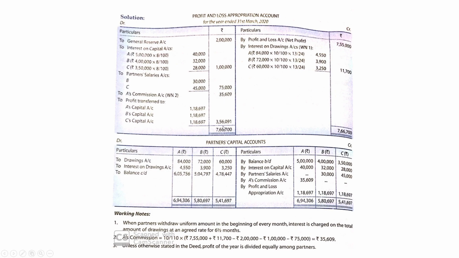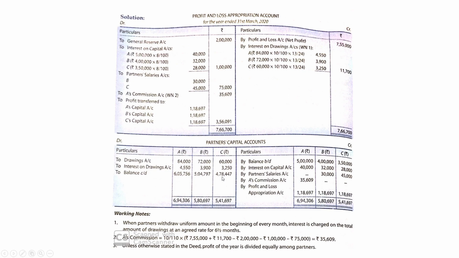And then the profit of the firm, 3,56,091, will be distributed among the partners equally, since the profit sharing ratio is not given. So when the deed is silent, profit is distributed equally. Then we'll make the capital account of the partner. First we'll write their opening balances, interest on capital, partner's salary, A's commission, share of profit. These things will be credited in their respective accounts. Interest on drawing will be debited in their respective accounts, and then the closing balance will be ascertained.